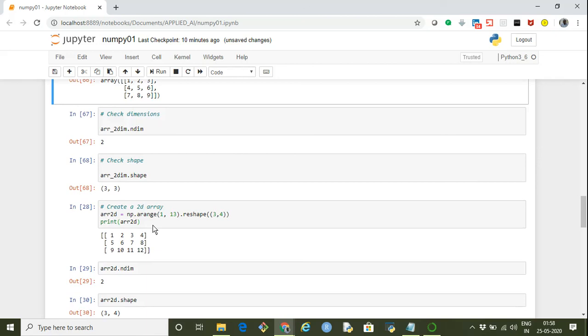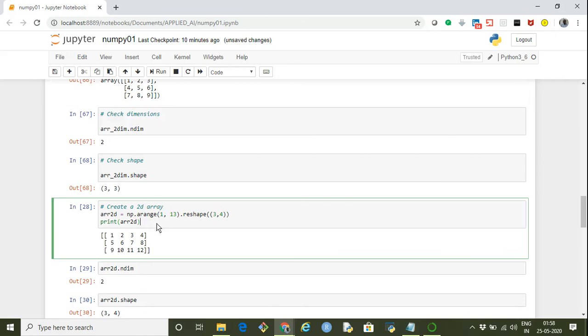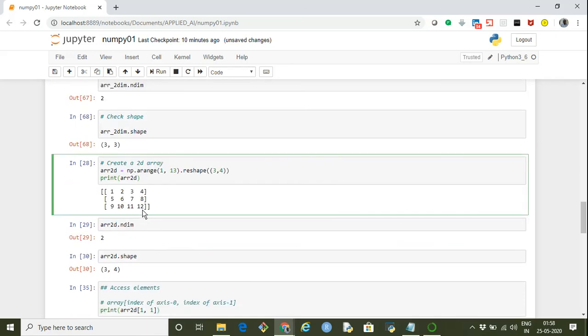Okay. Now let's create another array which is not a square matrix, so that will be a bit more clear. We are again using the np.arange function. We give the starting number as 1, and the maximum number is 13, which is exclusive, so that is from 1 to 12. By default it creates a one-dimensional array, which we are reshaping in the form of 3 by 4, that is 3 rows and 4 columns. That gets stored in arr2d, the two-dimensional array, and we simply print it.